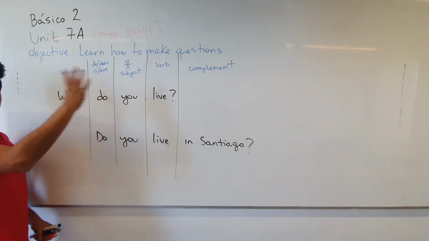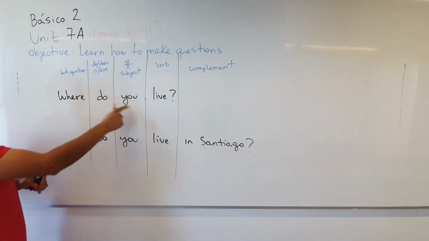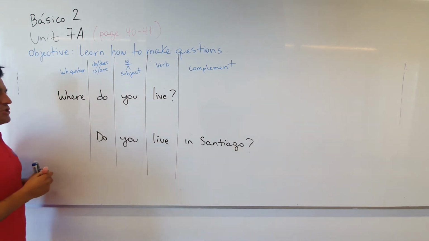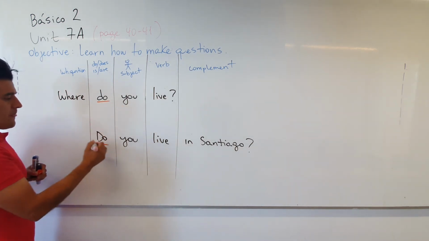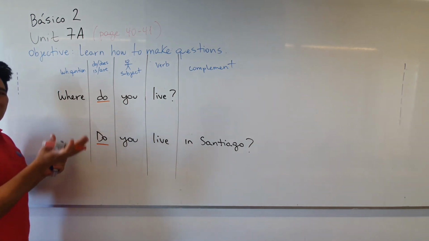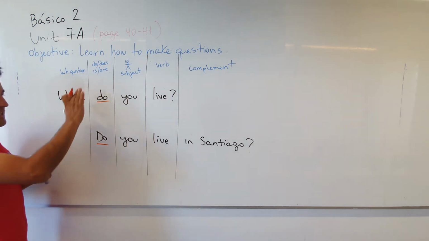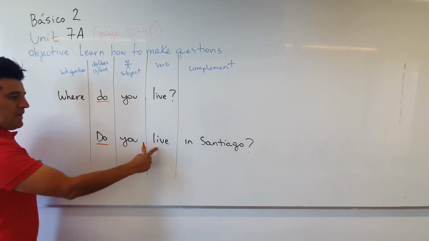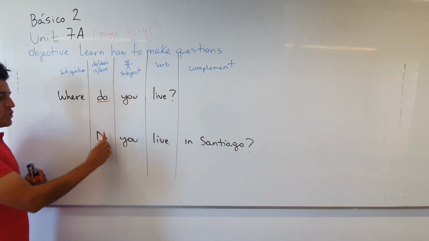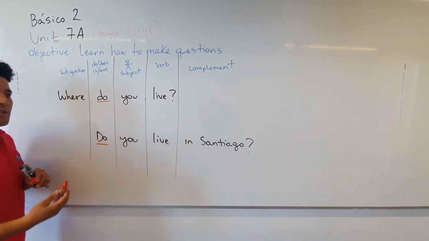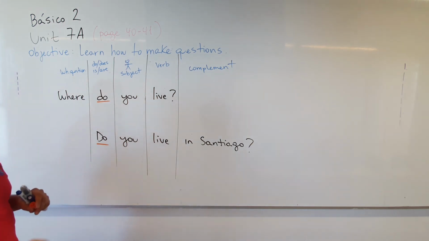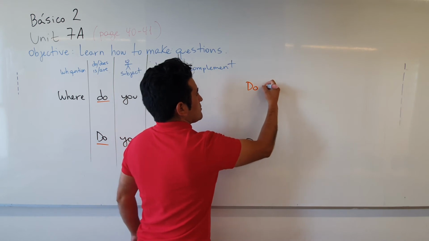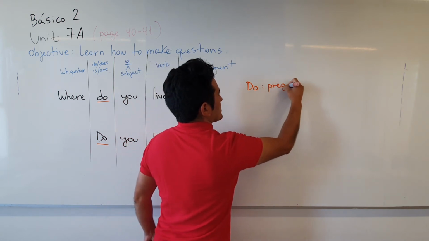Okay, now we're going to work with these two questions. Where do you live? ¿Dónde vives? Or do you live in Santiago? Okay, something that I mentioned during that class. In this case, do. Les dije que en este caso el do solamente indica que es una pregunta, no significa nada. ¿Dónde vives tú? ¿Vives tú en Santiago? Se fijan, este do solamente me indica que es una pregunta en el presente simple. Solamente eso, ¿ok? Cuando está el do, solamente me indica que es una pregunta.